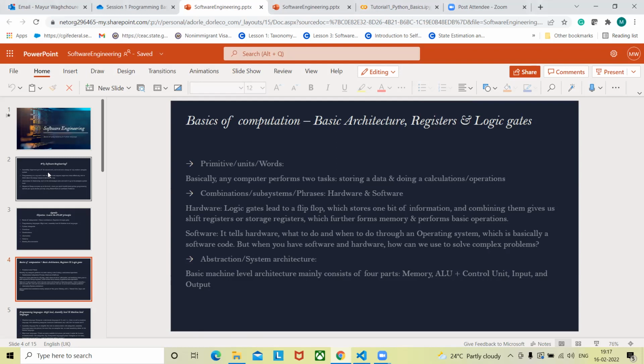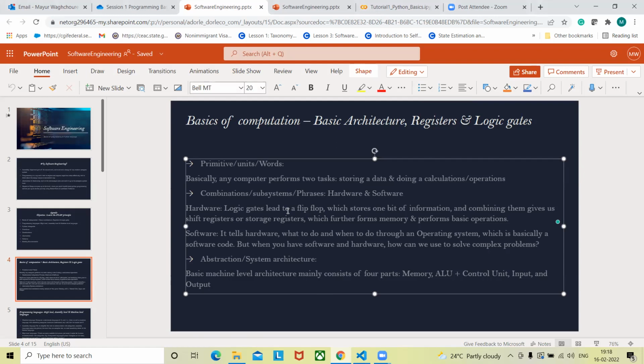Okay. These 2 outputs allow us to store information in some format, and whether it will store the same information or different information totally depends on the clock input that will be provided to this circuitry. Okay, and that circuitry is something we call a flip-flop. So we start with logic gates. We consider a bunch of logic gates, like 4 NAND gates. We put them in some order, and then it becomes a flip-flop, and that flip-flop allows us to store 1 bit of information.